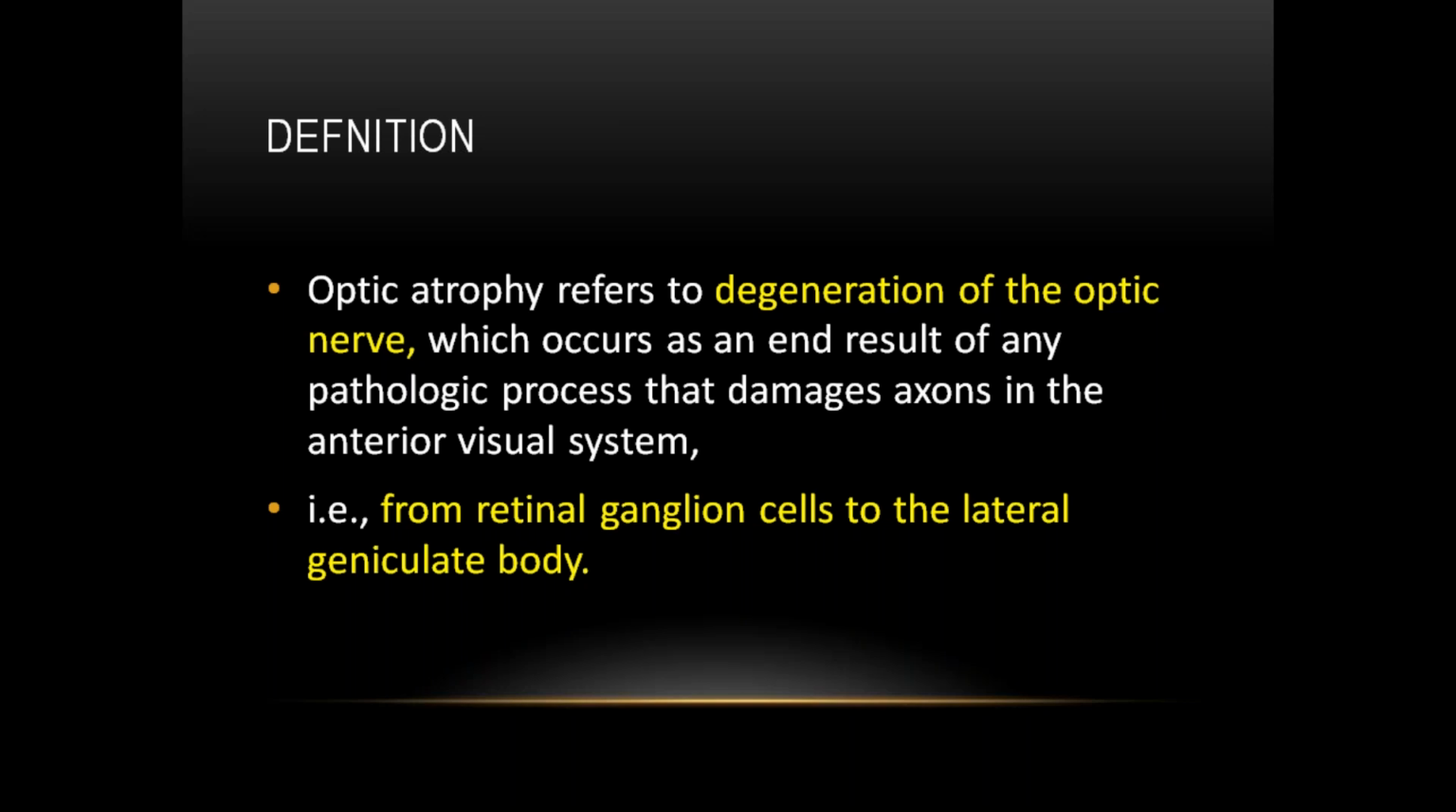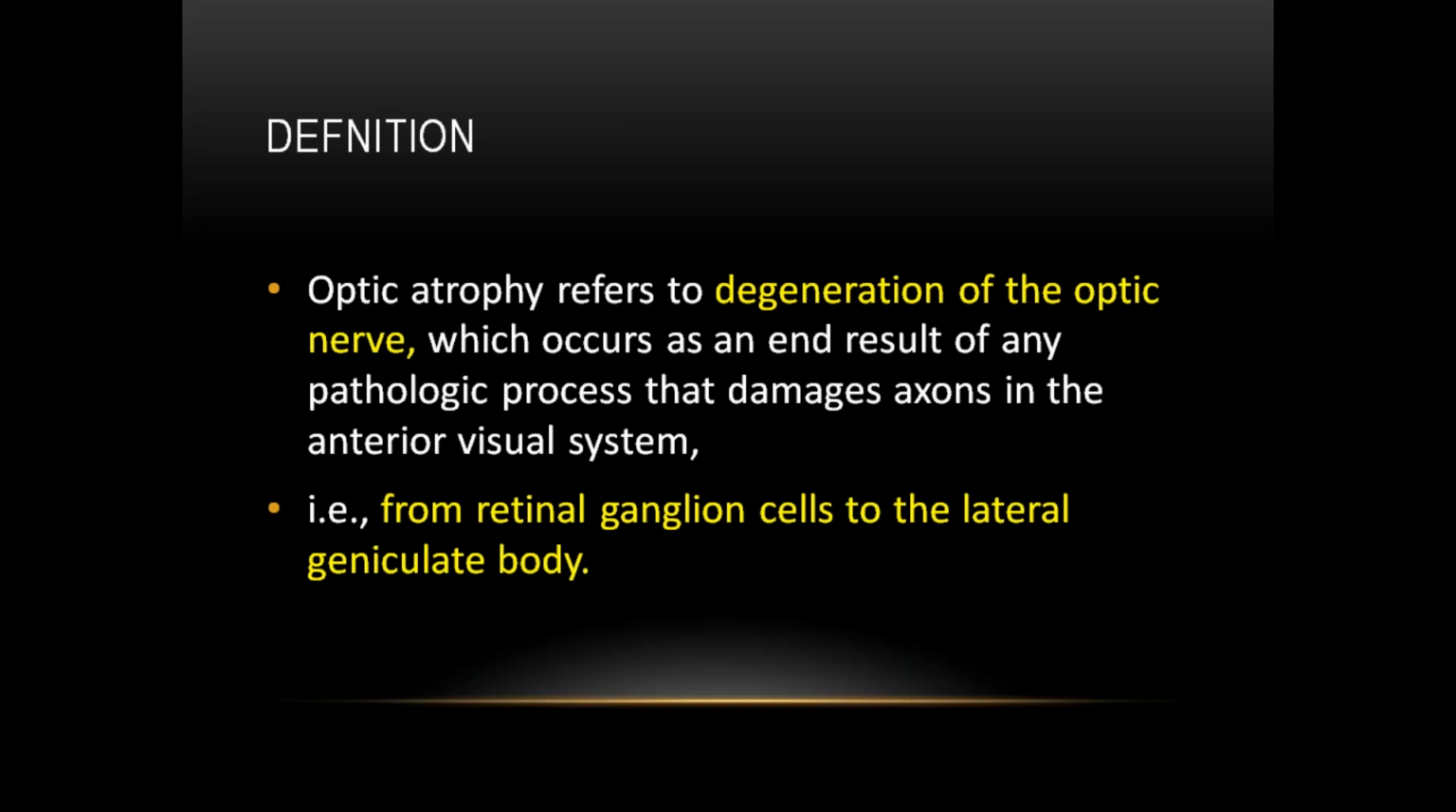So there is a classification, three types of classification. One is primary and secondary optic atrophy. The second one is based on ophthalmoscopic appearance. And again, based on ophthalmoscopic appearance, it is divided into primary optic atrophy, consecutive optic atrophy, post-neuritic optic atrophy, glaucomatous optic atrophy, and ischemic optic atrophy. These are the five types of optic atrophy based on ophthalmoscopic appearance.